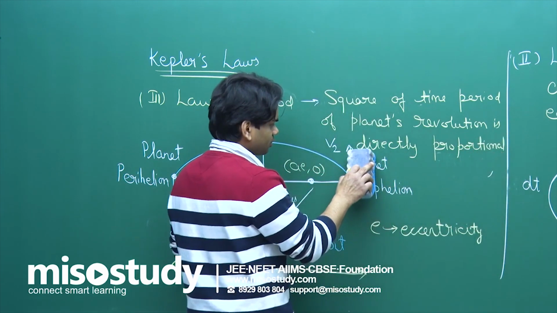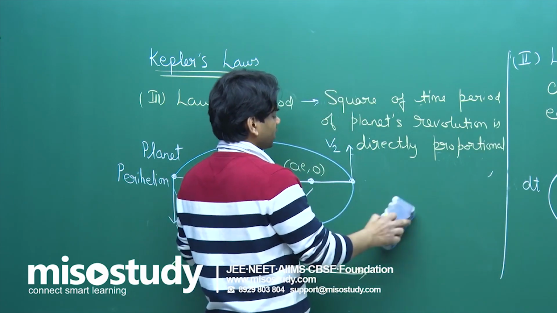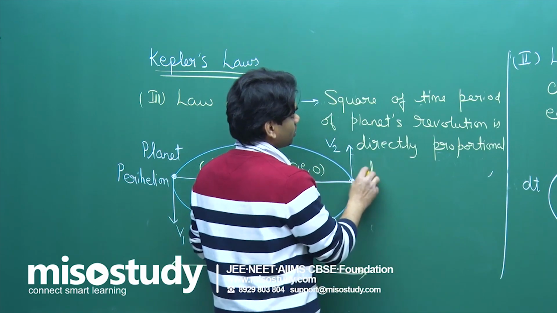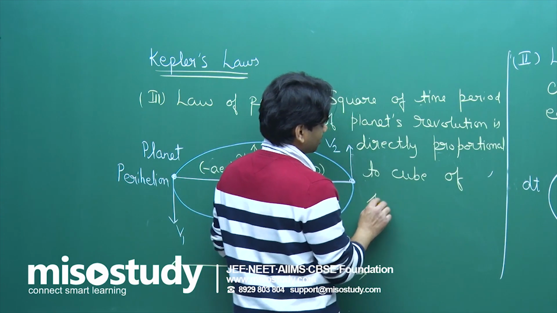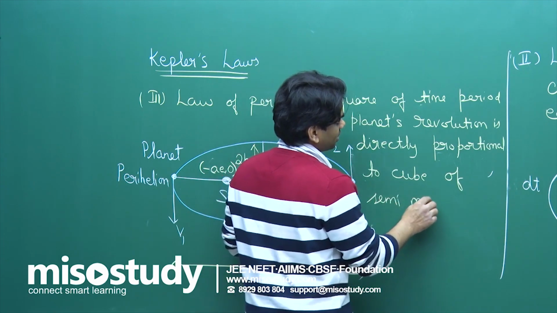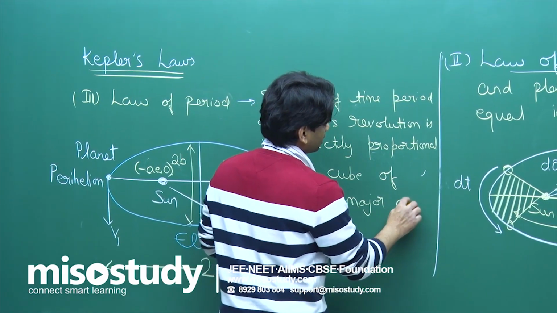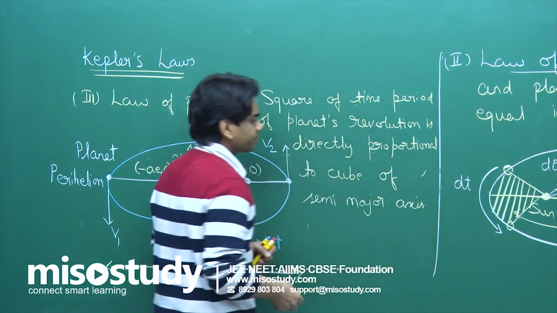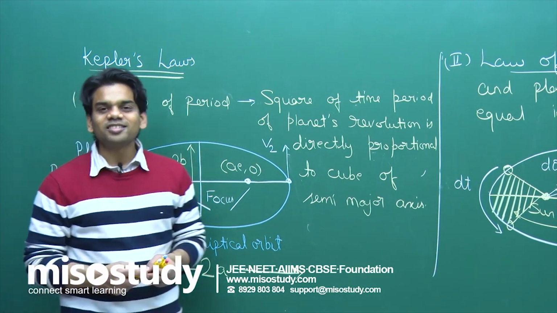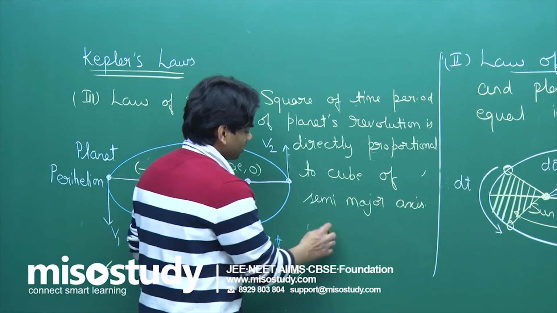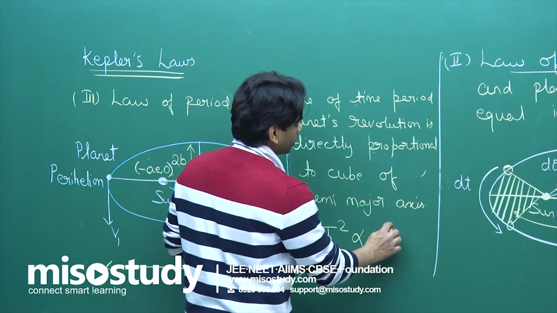I'm rubbing this part; I believe you have already written it down. E is the eccentricity of the ellipse. It is directly proportional to the cube of the semi-major axis. When I say semi-major axis, I am referring to length A. Hope you are clear about the third law. It says the square of the time period, T square, is proportional to A cube.